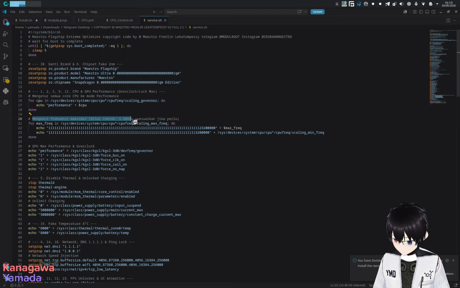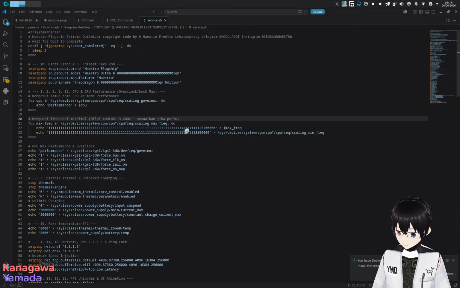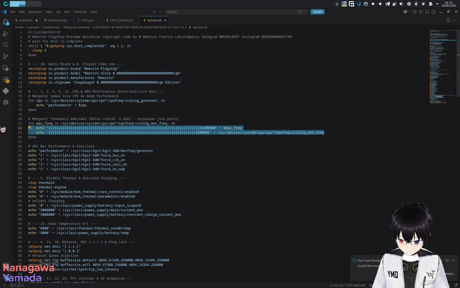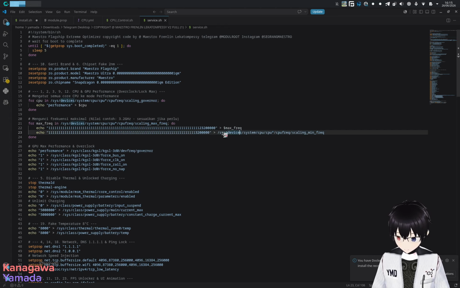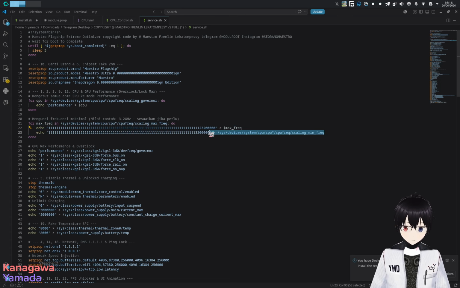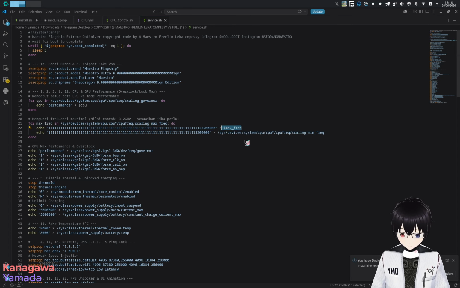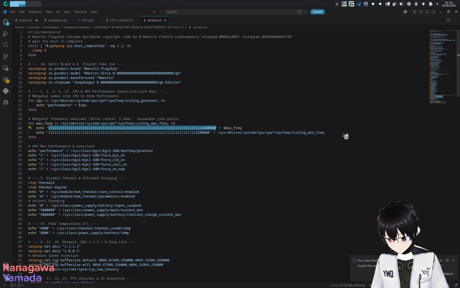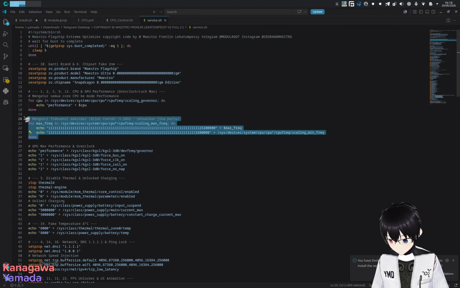Mengunci frekuensi maksimal. Like contoh, sesuaikan jika perlu. Alright, so this one apparently tries to set the maximum frequency, which apparently doesn't work. Why? Because it's simple, like this. For max freq is one, do echo, and then max freq, and this one goes to this one. Okay, I appreciate you trying to do the looping over here. But if you try to force this on your frequency table, which apparently I understand that this value doesn't exist in any phone, so this is not going to take any effect. Yeah, this thing is also garbage.